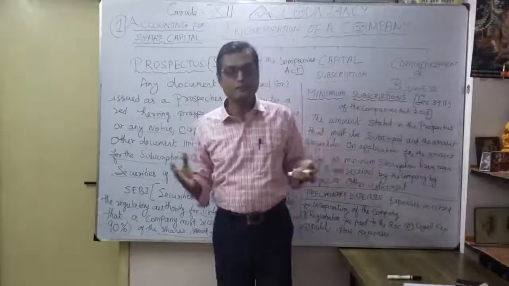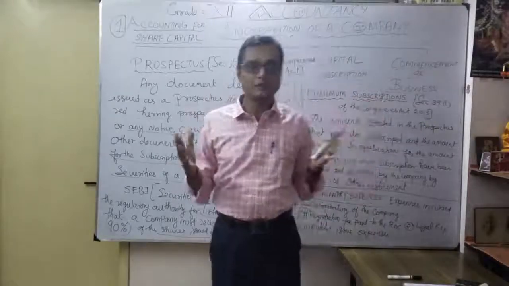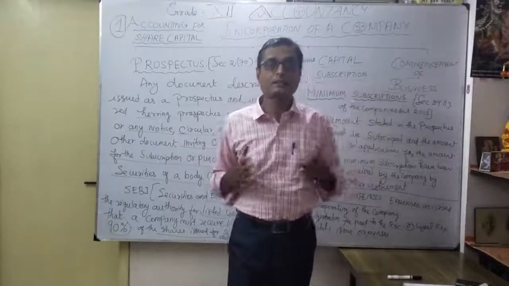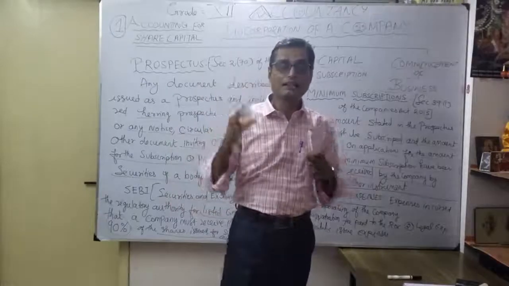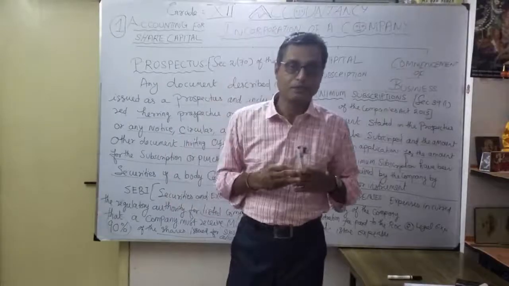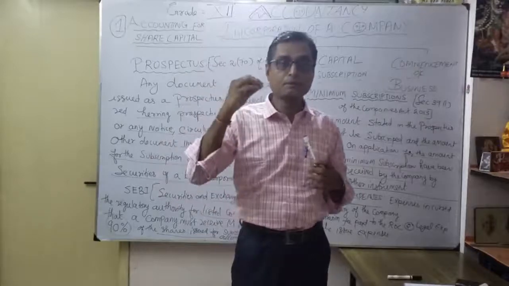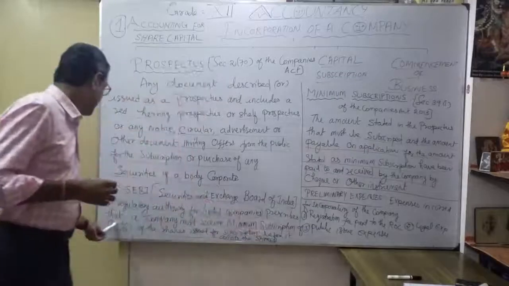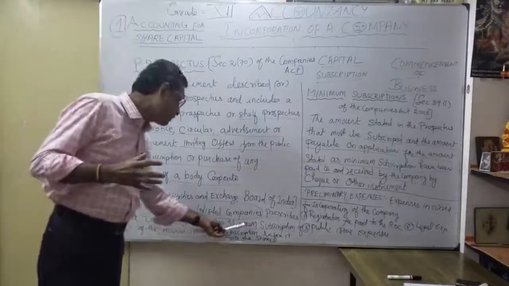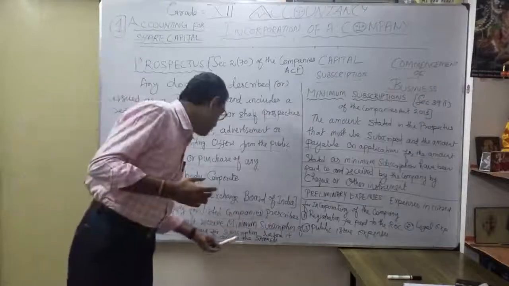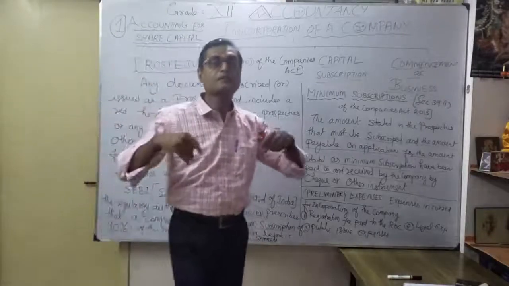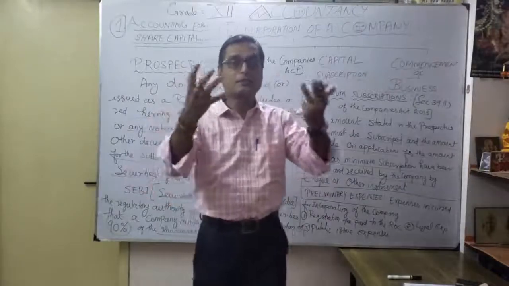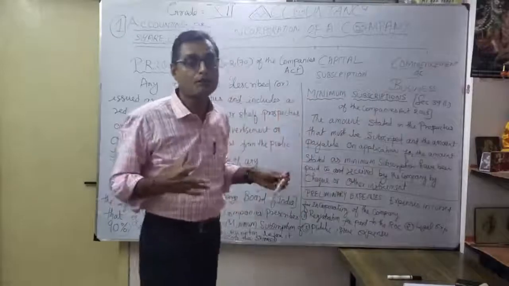Later on we'll discuss the meaning of share and what allotment is. Here, the important criterion is minimum subscription under SEBI, the Securities and Exchange Board of India, as a regulatory authority. The listed company must receive minimum subscription of 90% of the shares issued for subscription before it allots the shares. So before going for allotment of shares, they want to receive at least 90% of the shares offered for subscription by the public. That is a very, very important point they mentioned under SEBI.